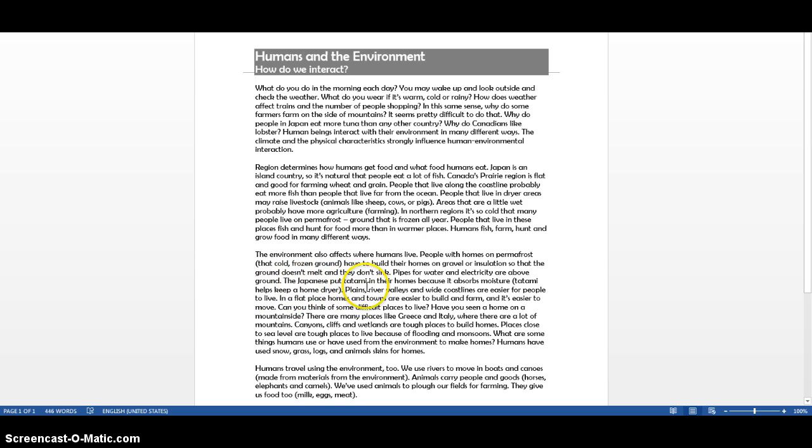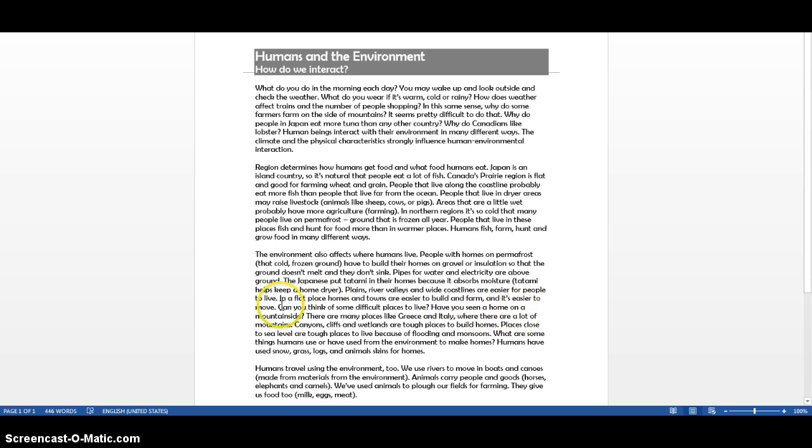The Japanese put tatami in their homes because it absorbs moisture. Tatami helps keep a home drier. Plains, river valleys, and wide coastlines are easier for people to live. In a flat place, homes and towns are easier to build and farm, and it's easier to move. Can you think of some difficult places to live?